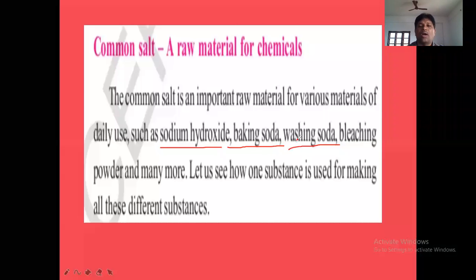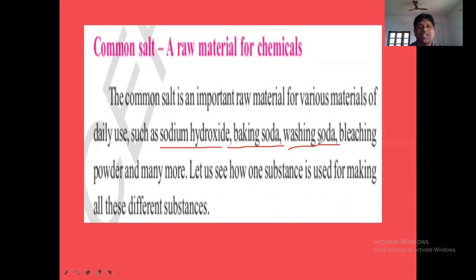Now, washing soda. Washing soda formula is Na2CO3.10H2O. The 10H2O is called water of crystallization.